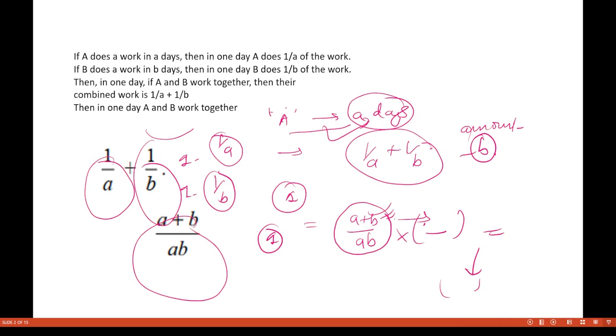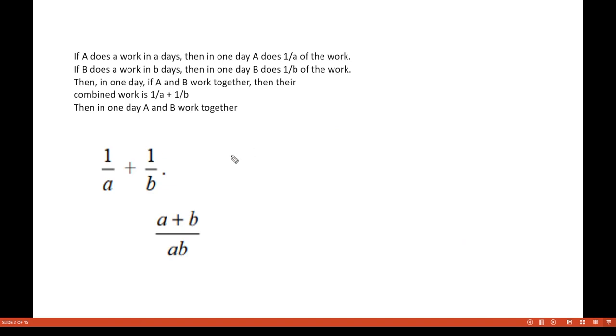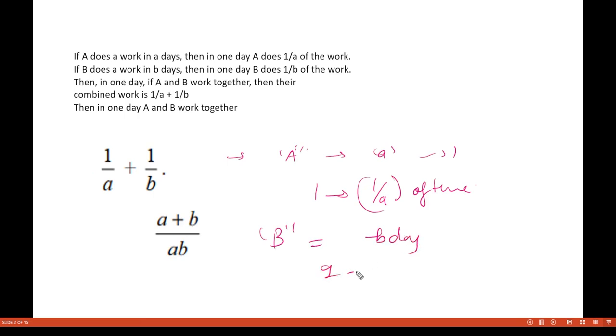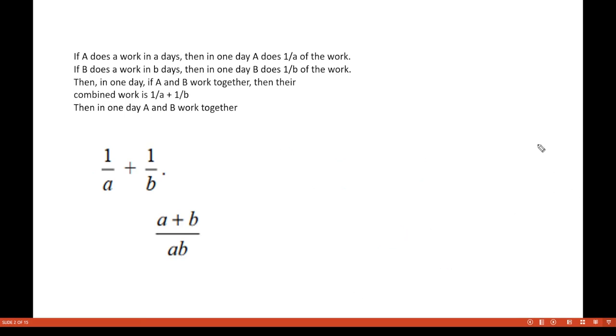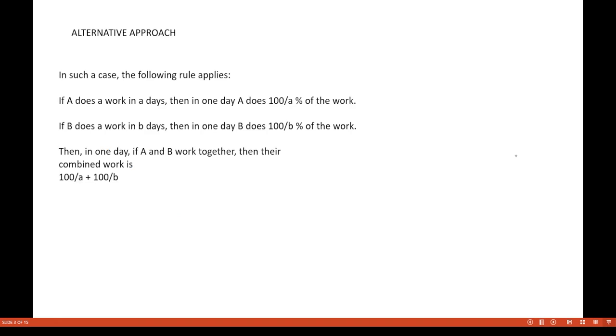So this is just a concept. When we do the question, it will become more clear to you, because then we'll have numerical values. The key takeaway is that if a person A is able to complete the entire work in A days, then in one day this person A will be able to do 1 by A times of the work. Similarly, if B is able to do the entire work in B days, then in one day B will be able to do 1 by B times of the work. So this is how you can do this question. Let's move on to the next question.